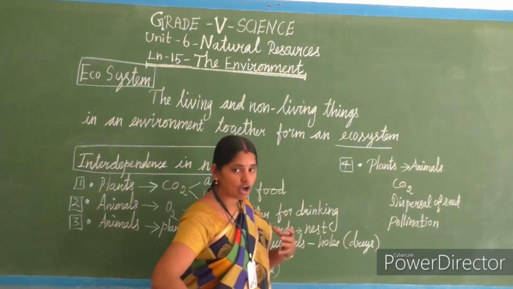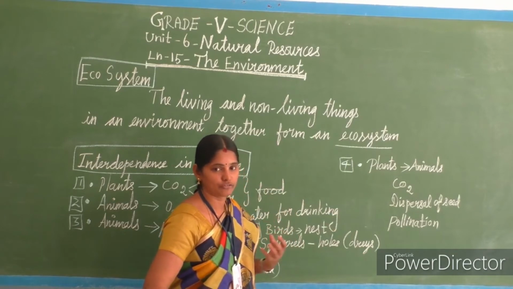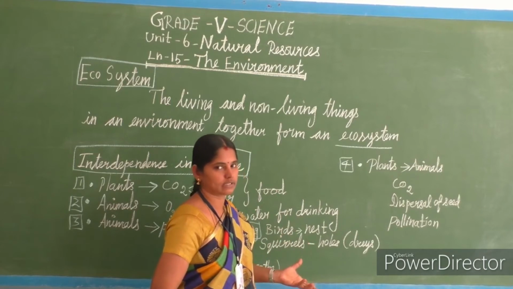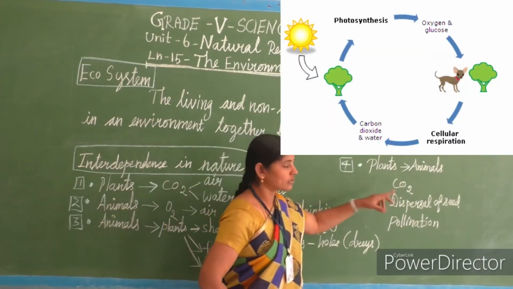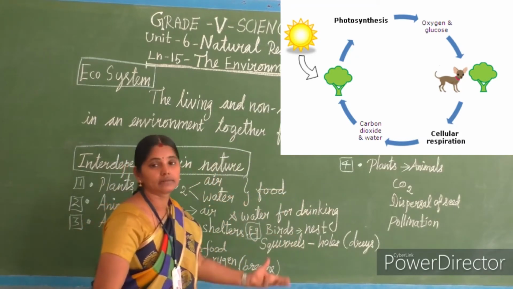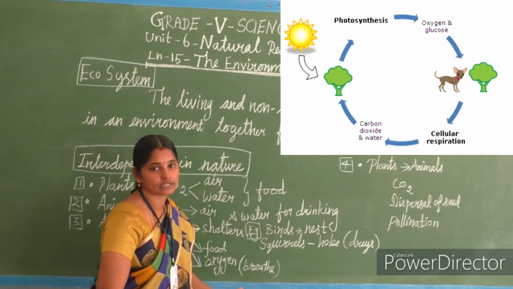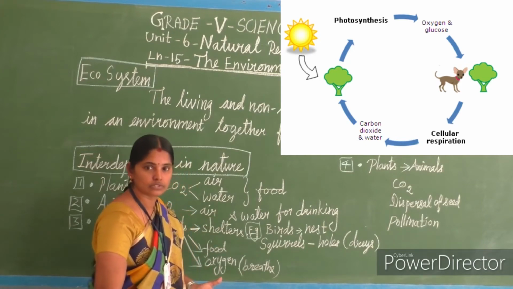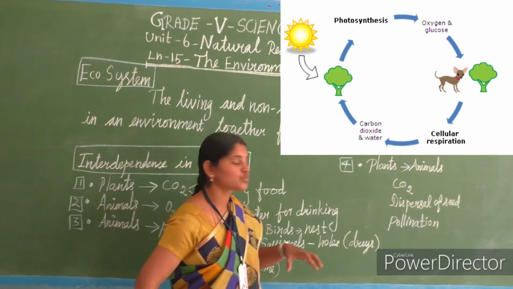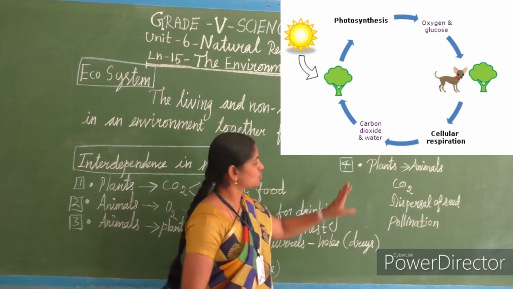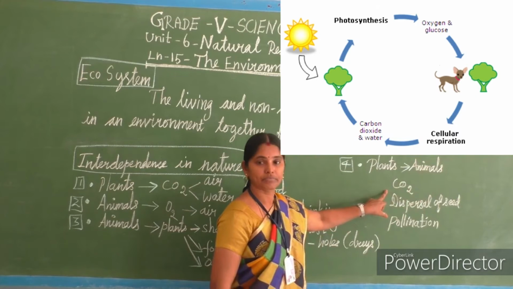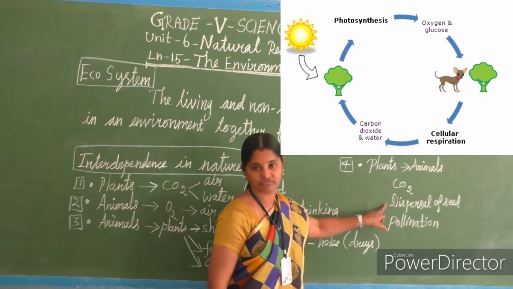Plants are in need of carbon dioxide to make their own food. For the photosynthesis process, plants are in need of carbon dioxide. Isn't it, children? For that carbon dioxide, we are breathing oxygen which is released by plants, and we breathe out carbon dioxide, and the animals too, isn't it? So that carbon dioxide is utilized by the plants for their food preparation. So plants depend on animals for carbon dioxide, and not only for that, and dispersal of seed also.